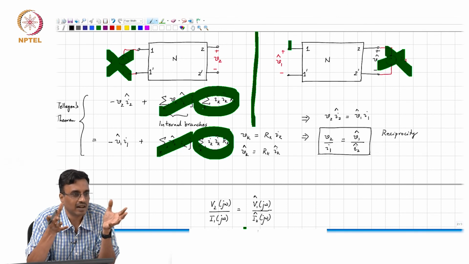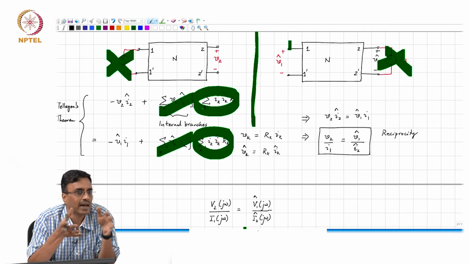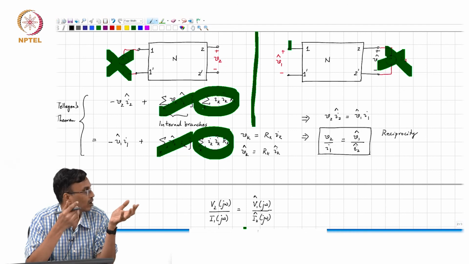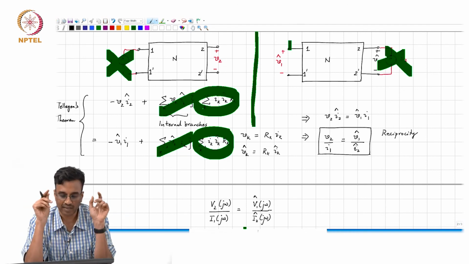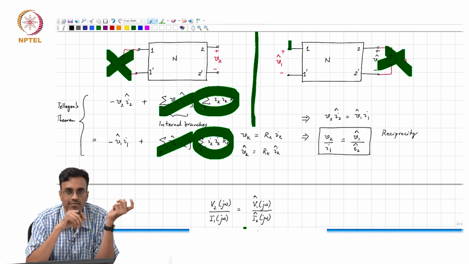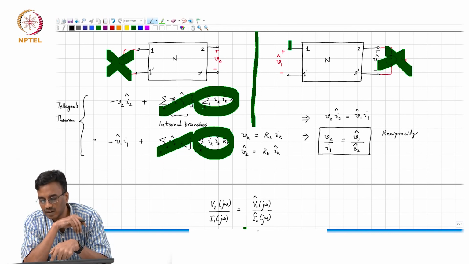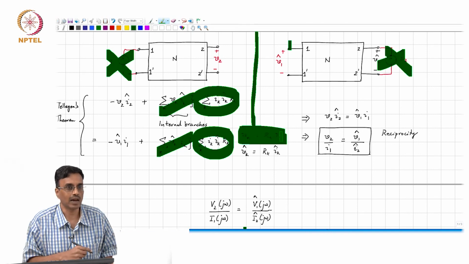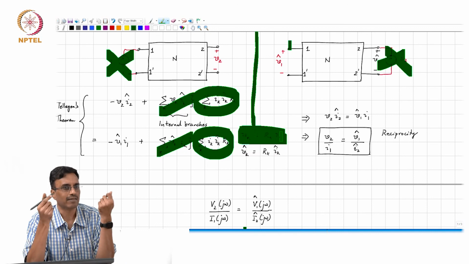And there is a general misconception that it is only applicable to passive networks, right? But that is not the case, because for instance, if I somehow manage to create an impedance which was negative, all that these relationships are saying is that Vk is Rk times Ik. The sign of the R could be negative, right?